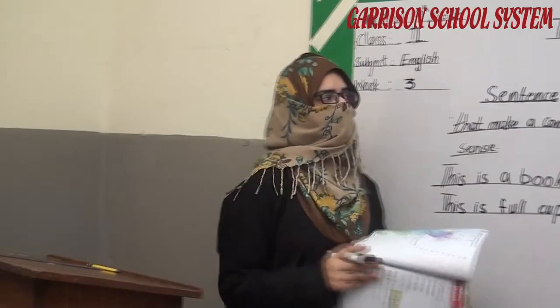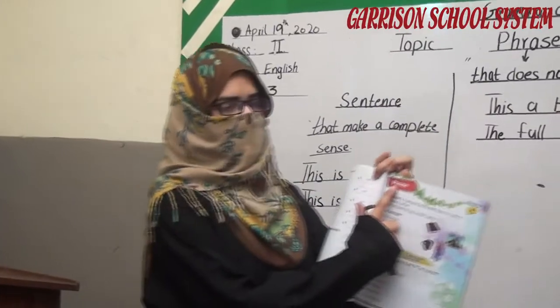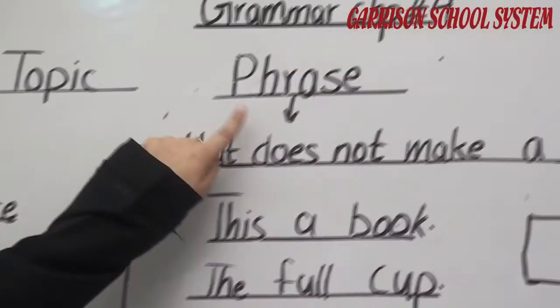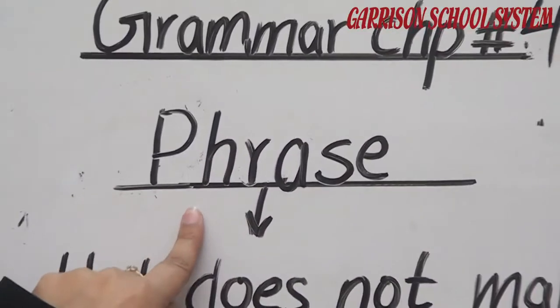Okay students, the next chapter is about phrase. Unit number 4, chapter number 4 on book page number 11 is phrase. Okay, look at the board. This word is a phrase. Do you have any concept?